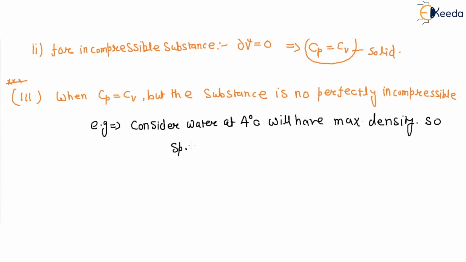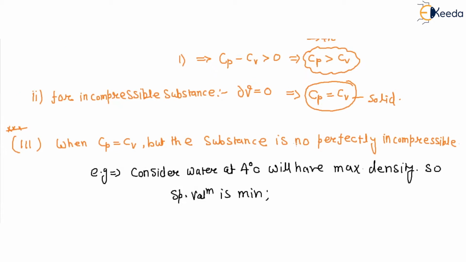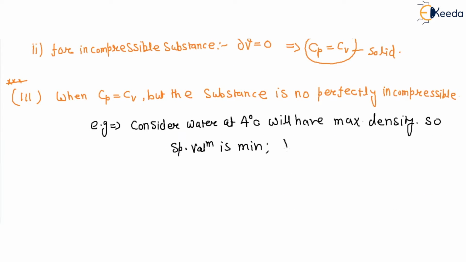Then ∂V/∂T at constant pressure is equal to 0. The specific volume is 1 by density; density is the maximum, so this quantity is 0. So in this case, Cp is exactly equal to Cv. We must remember that there are two such cases.